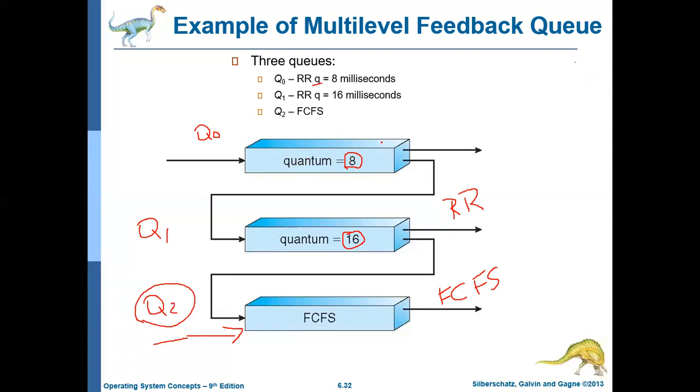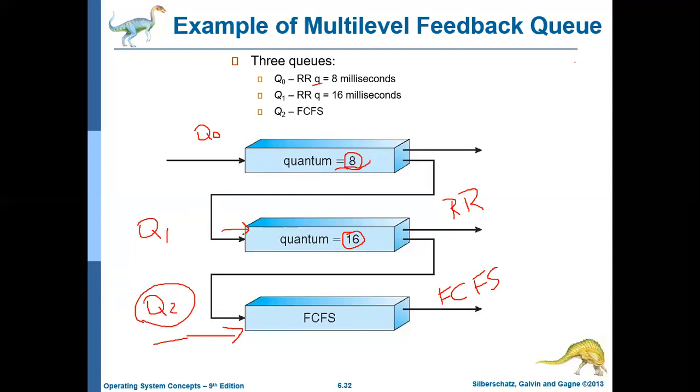So it is in this particular Q0, and whenever it gets its turn, the processor will execute the job which is at the front of the queue. It will execute for 8 milliseconds. If it completes by that time, then it will go for I/O wait or whatever it may be. Otherwise, if it is not finished within 8 milliseconds, it will be moved to the tail end of Q1.